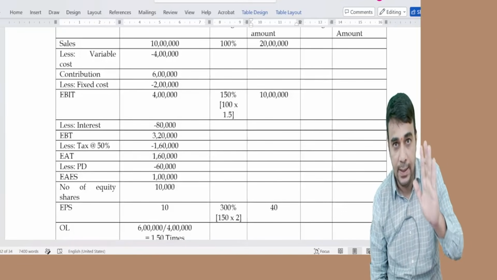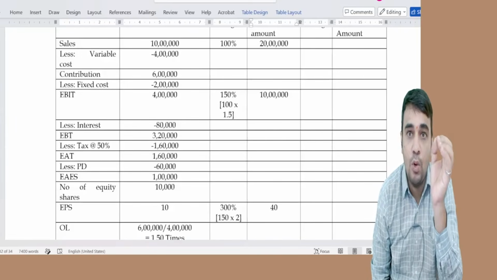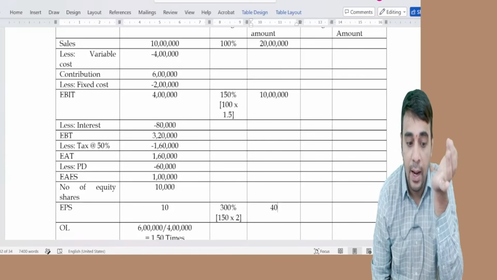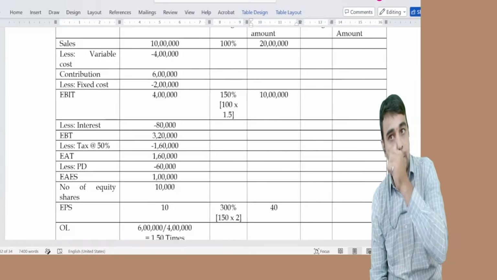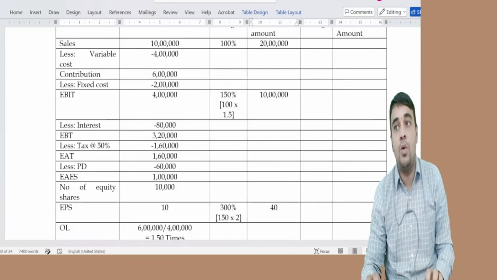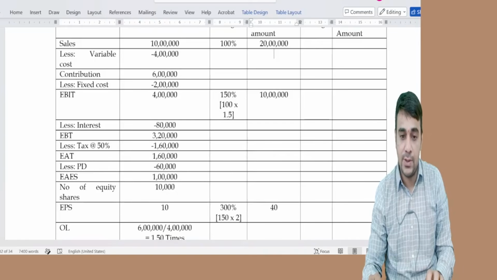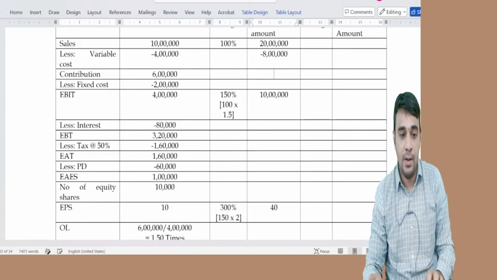I'm again repeating. Sales is doubling. EBIT will go up by 150%, 100 into 1.5. And EPS will go up by 150 into 2, 300%. Variable cost is 8 lakh.